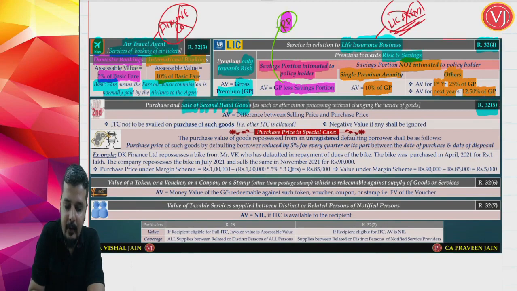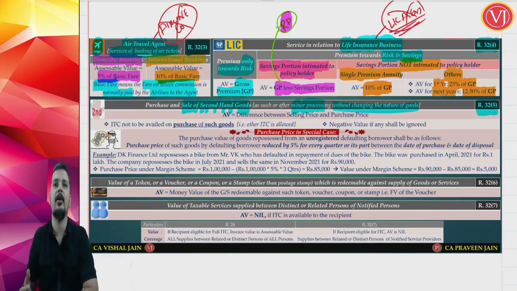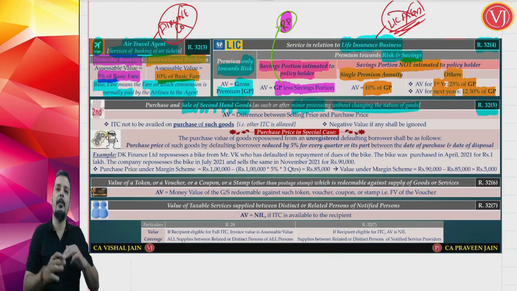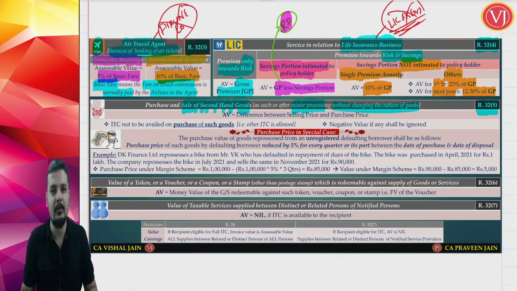where you are purchasing and selling second hand goods. There can be minor processing but not changing the nature of the goods. So when you are purchasing and selling second hand goods, you may do small repairs. You are not doing manufacturing or processing. Minor processing is possible but not changing the character or nature of the goods. You are talking about a second hand dealer. A classic example that you can take is a second hand motor vehicle showroom.